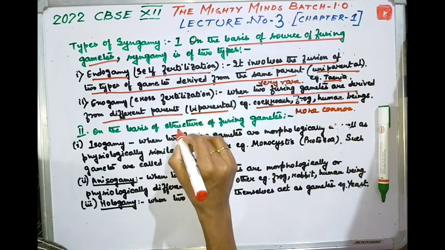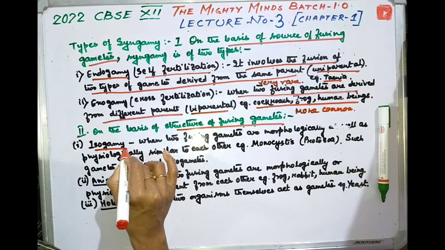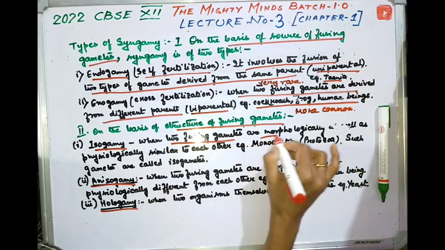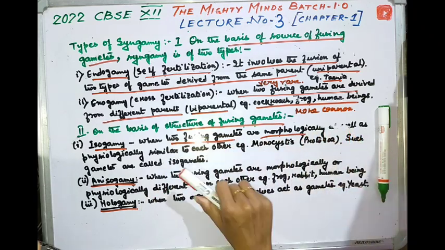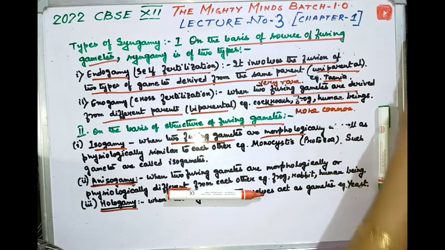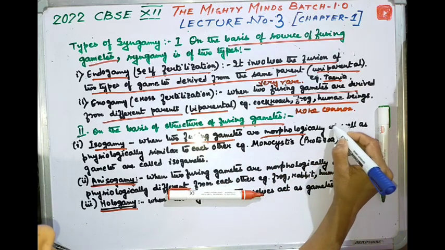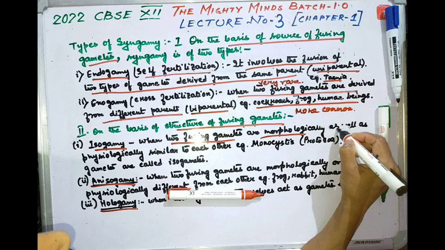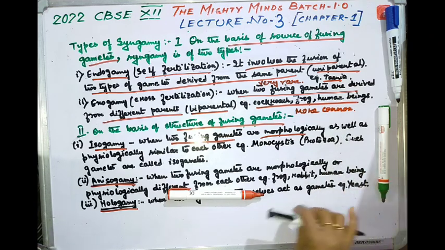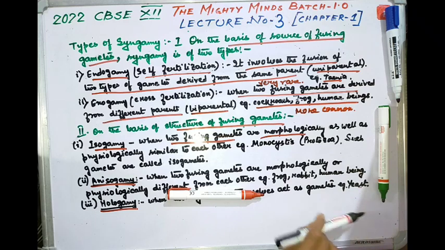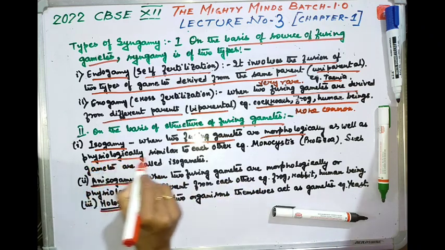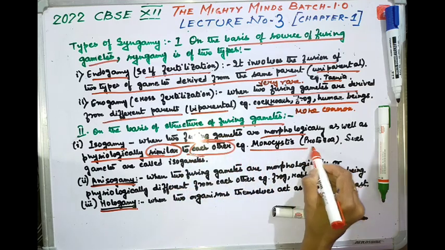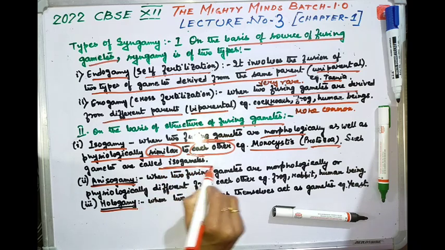Now, on the basis of structure of fusing gametes, we have isogamy, anisogamy and hologamy. Isogamy is when two fusing gametes are morphologically as well as physiologically similar to each other. Example, Monocystis, a protozoan. Such gametes are called isogametes.